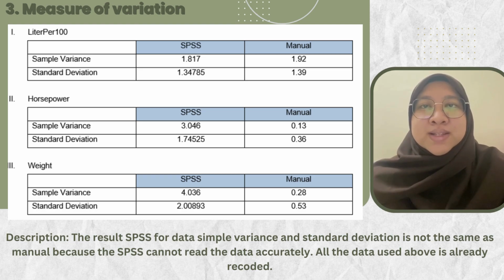The SPSS result for sample variance and standard deviation is not the same as manual because SPSS cannot read the data accurately. All the data used above is already recorded.